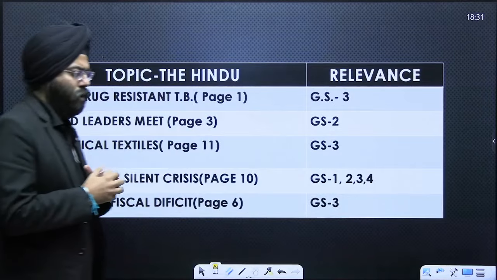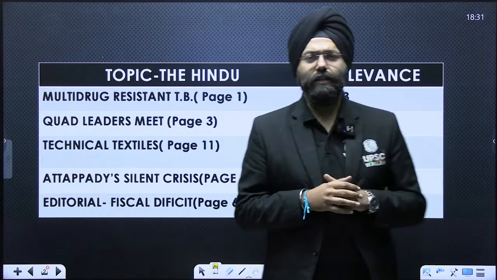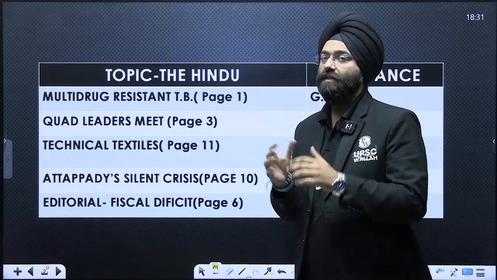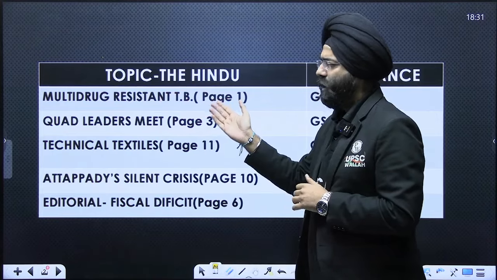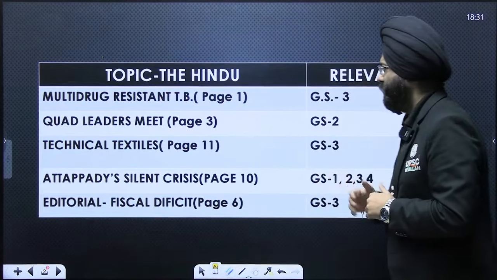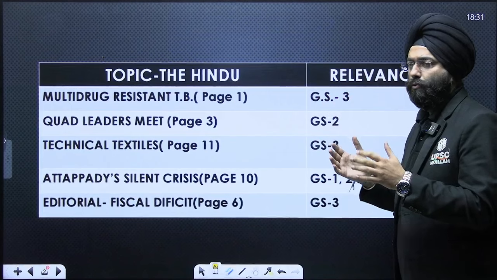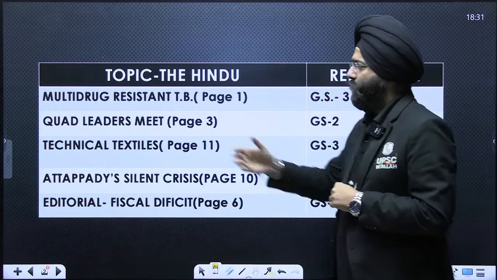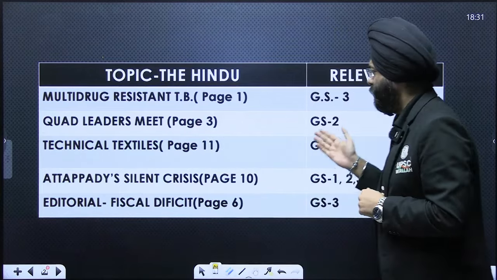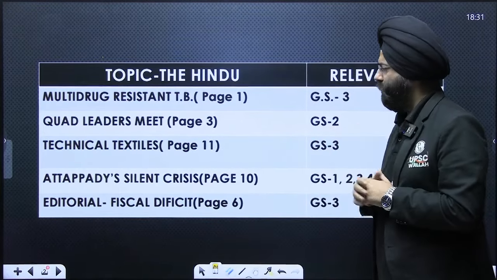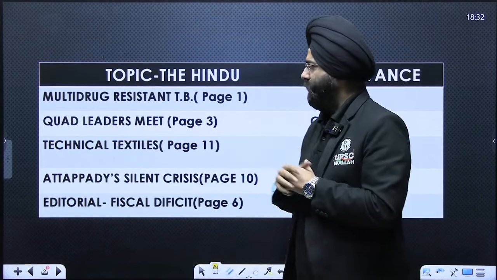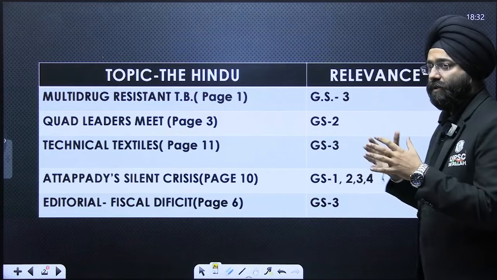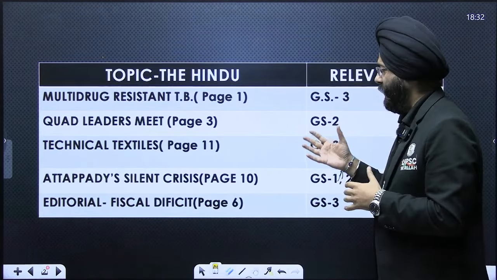So for you, we have selected a few important articles which are relevant with respect to the civil services examination. First, the multidrug-resistant TB, which is on page 1 of the Hindu, which is very important with respect to the general studies paper 3. Quad leaders meet, page 3, relevant with respect to international relations in GS paper 2. Technical textiles, which is on page 11, which is important with respect to the economic dimension as present in GS paper 3.